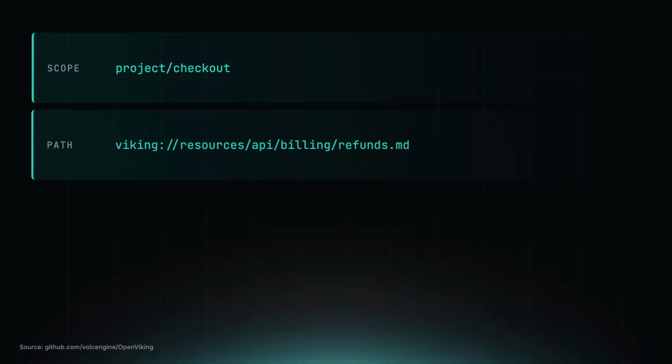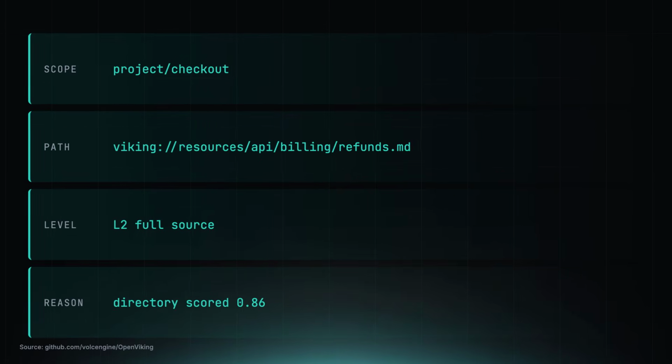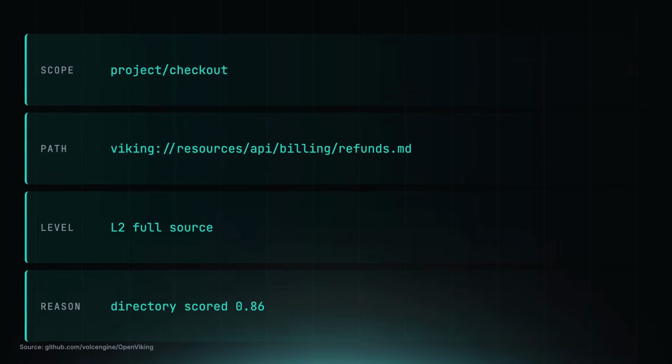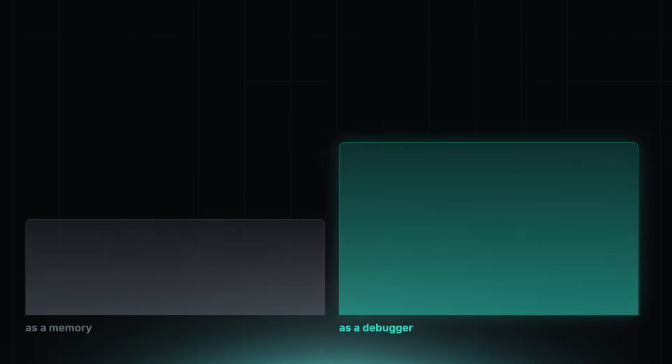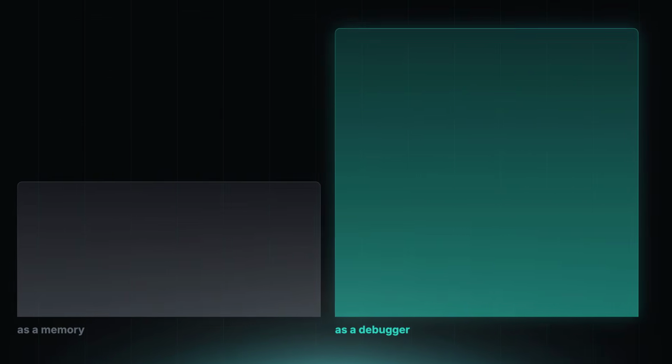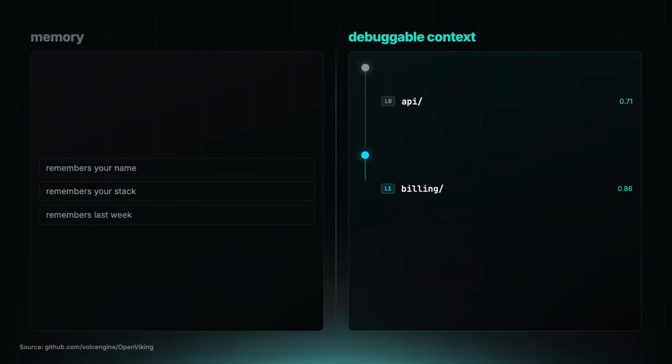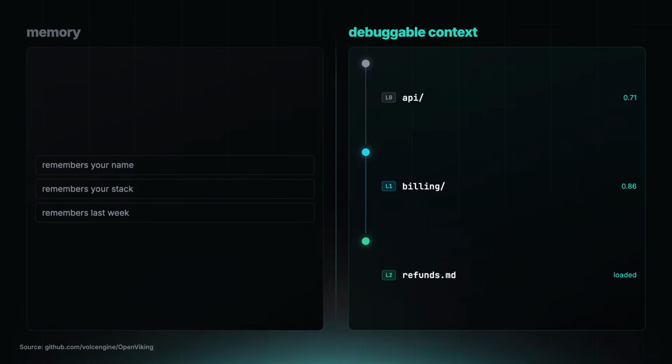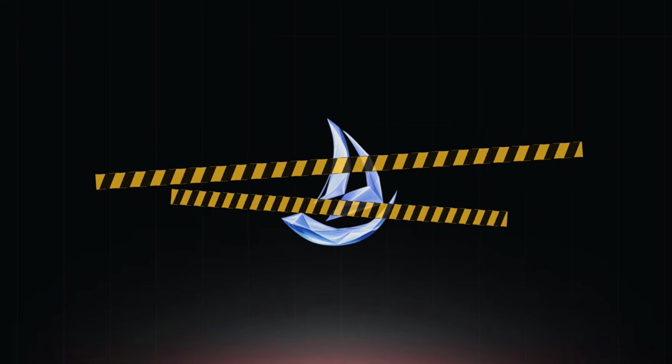You need scopes, paths, levels, and a way to know whether the agent loaded an abstract, an overview, or the full source. This is why I am more excited about OpenViking as a debugging tool than as a memory tool. Memory is the feature people understand. Debuggable context is the feature developers will actually need.